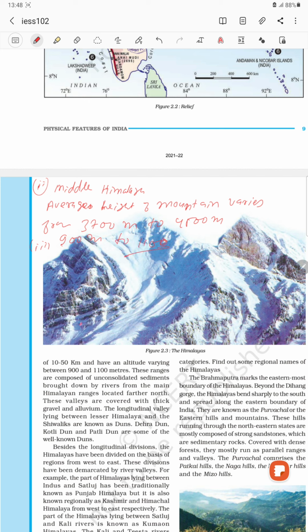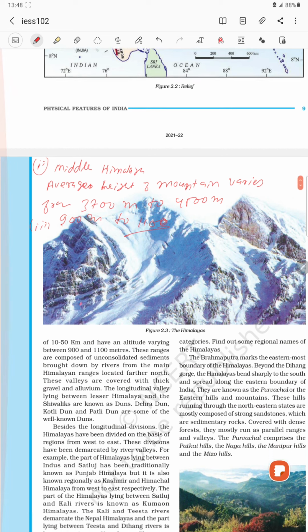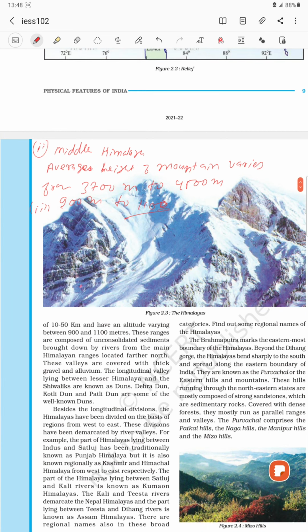Clear? Shivalik is generally formed by the deposition of the river coming from the upper Himalaya.